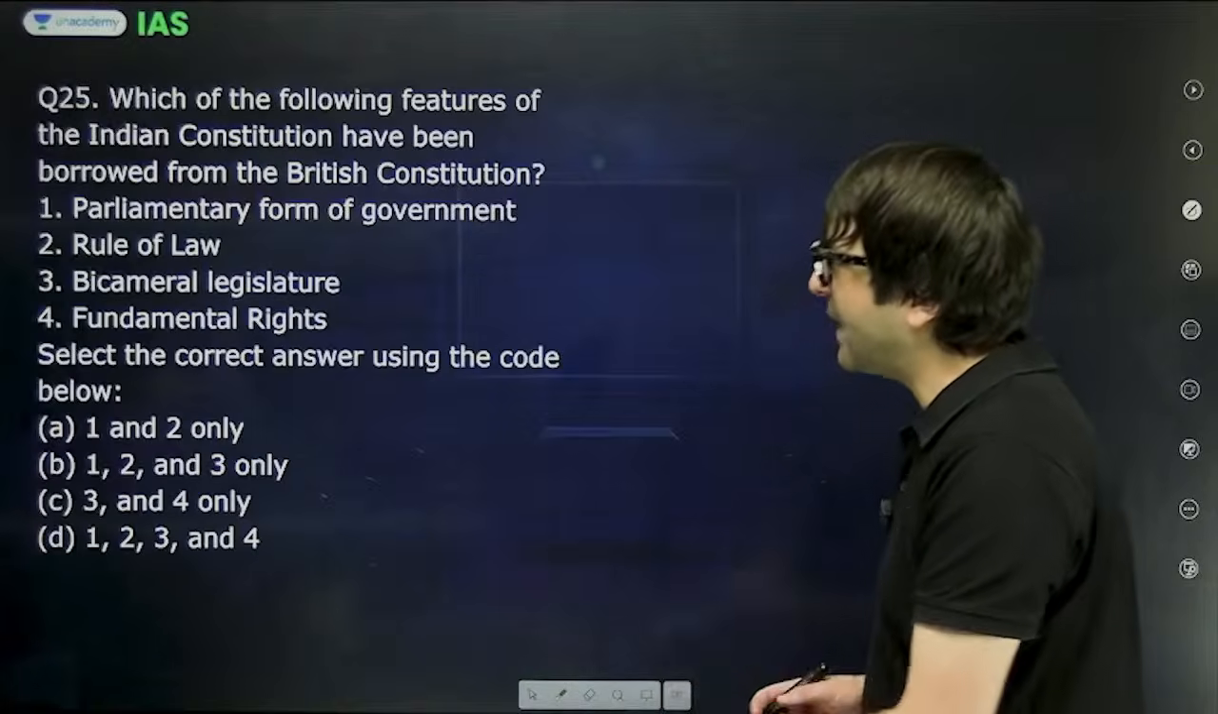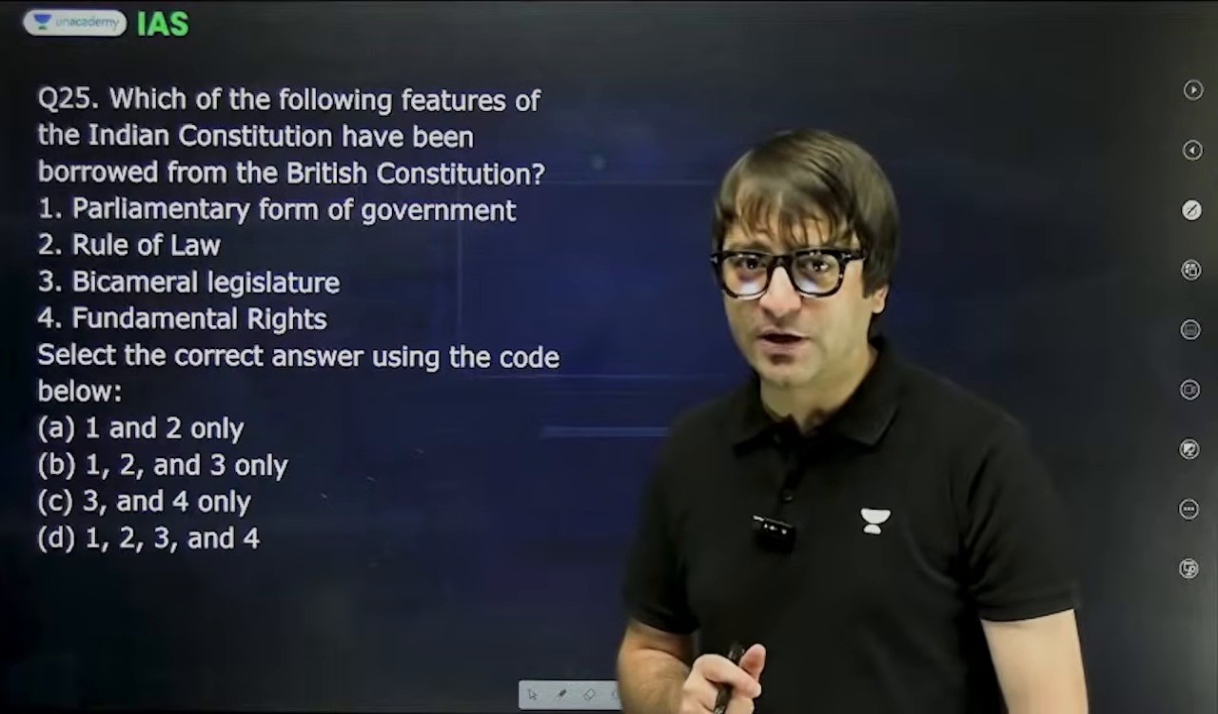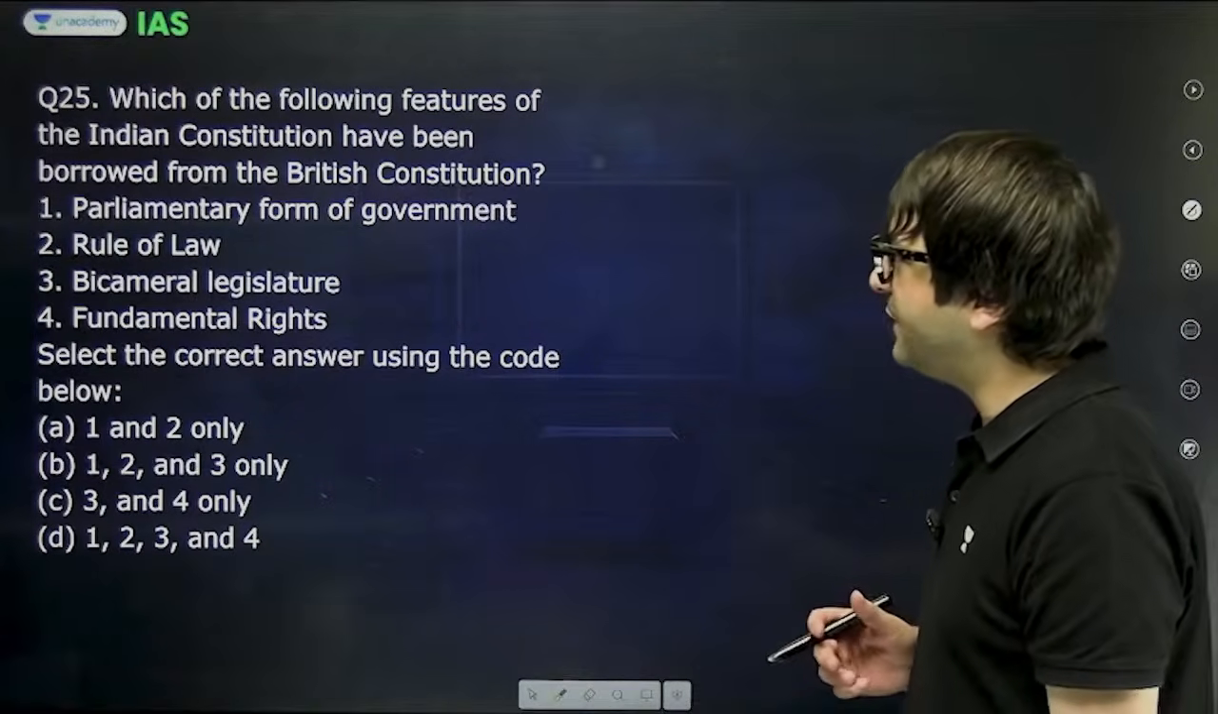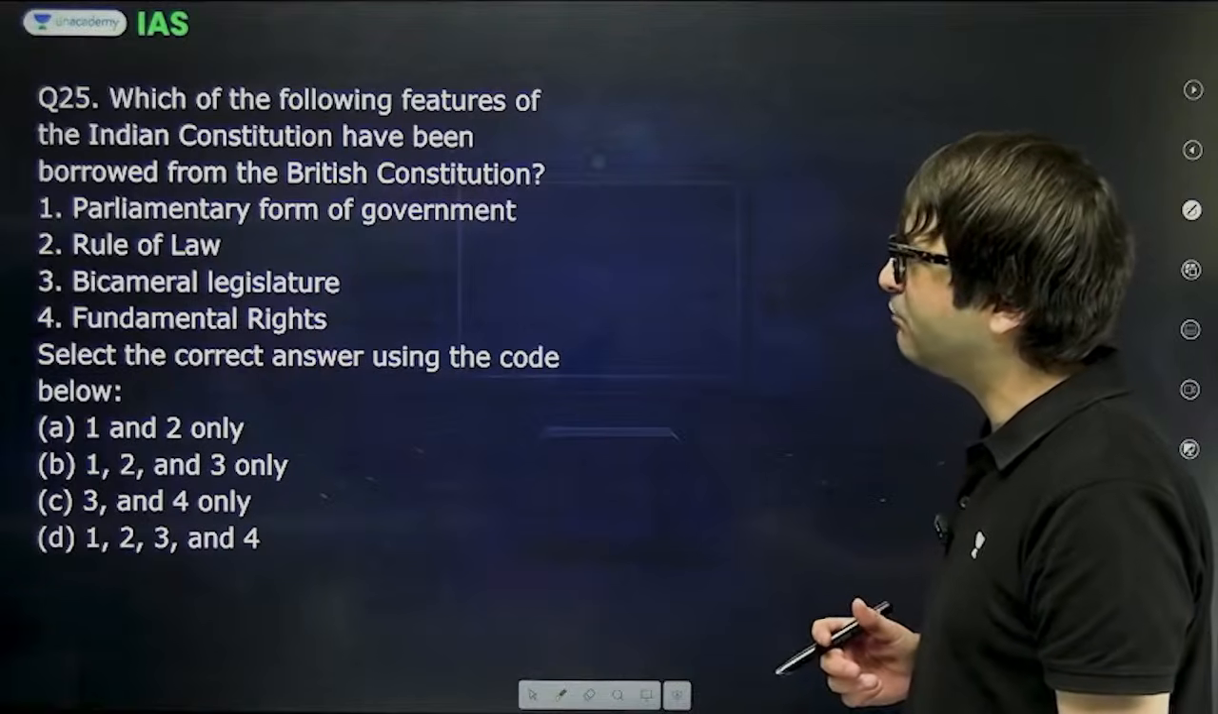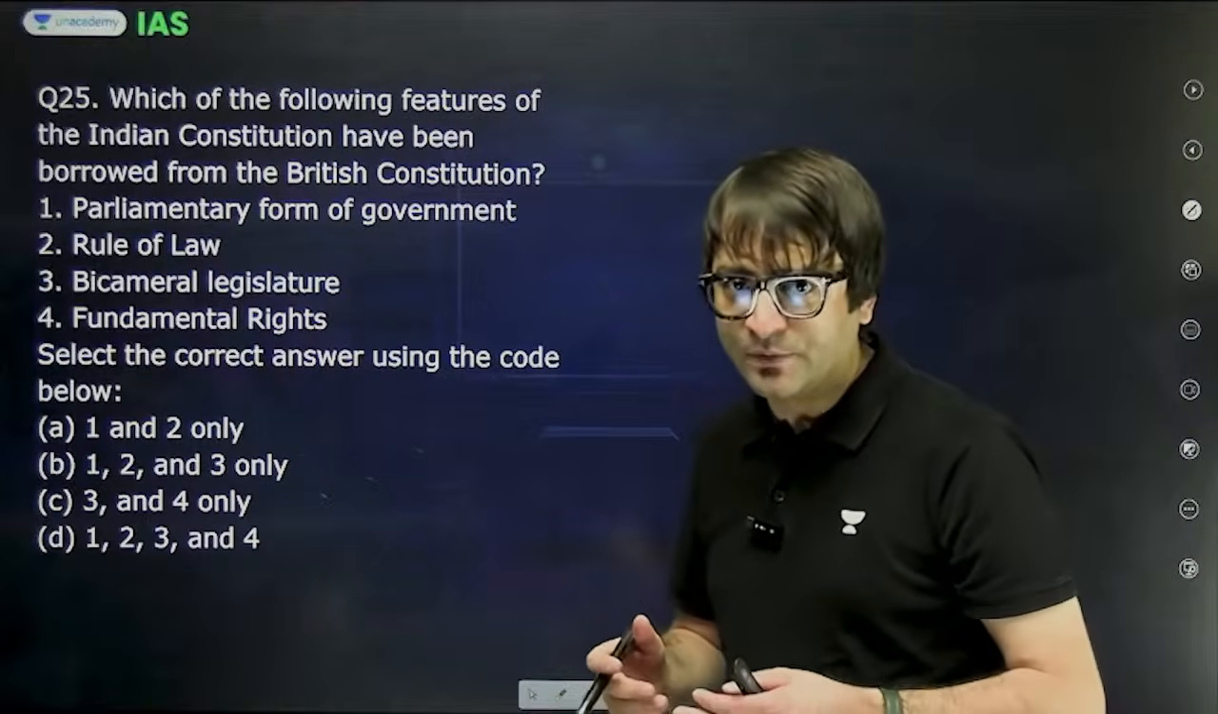Let's discuss all these questions. First, we'll start with polity questions, followed by other subjects. Let's look at question number 25, which is the first question for Indian polity. Which of the following features of the Indian Constitution have been borrowed from the British Constitution?